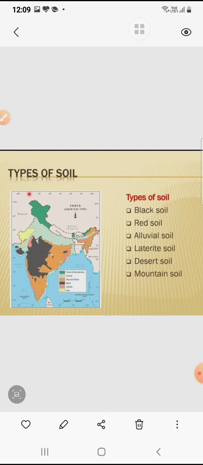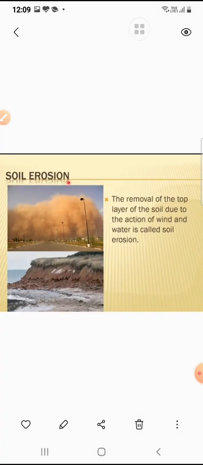Next is soil erosion. So students, soil is important for the survival of plants, and therefore it is indirectly needed for the survival of humans and other animals that depend on plants for their food. The removal of the top layer of the soil due to the action of wind and water is called soil erosion.